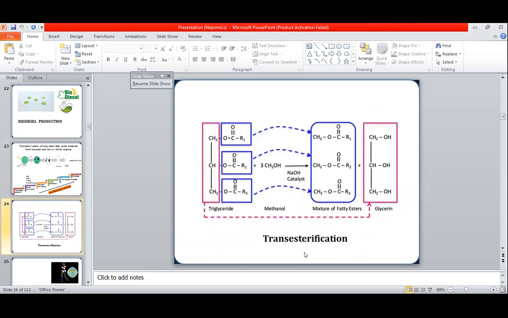In the presence of methanol and a catalyst, the triglyceride is broken down and converted into fatty acid esters. These fatty acid esters are used as the source of biodiesel. We also obtain glycerine as a by-product, and we can use this glycerine for other purposes.